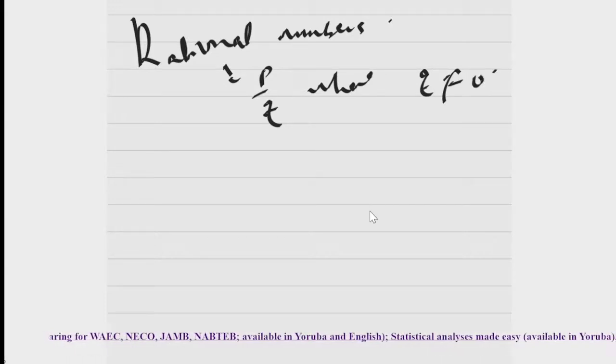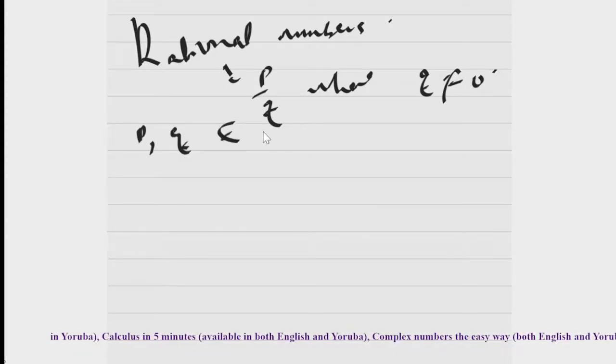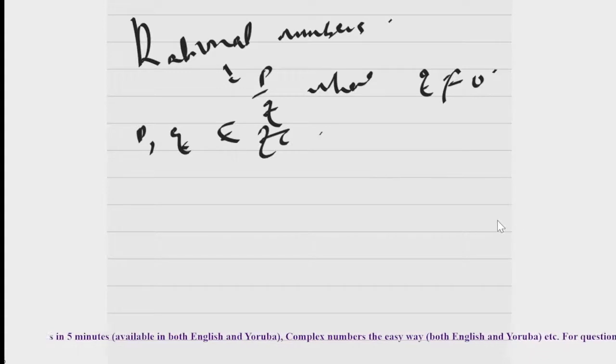If your Q is 0, then you are going to have what we call undefined. You understand that? So that's rational numbers, and P and Q are integers. Rational numbers are denoted by Q.